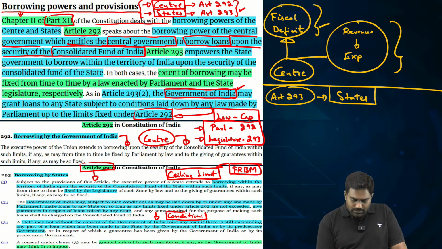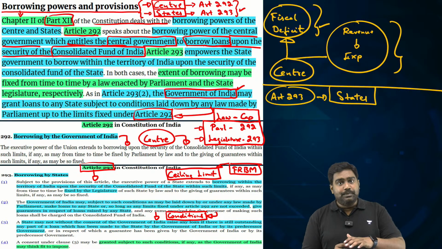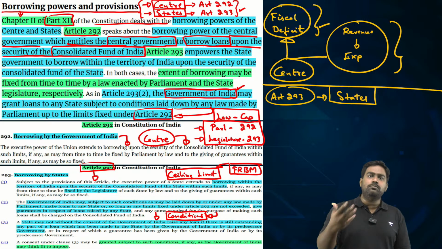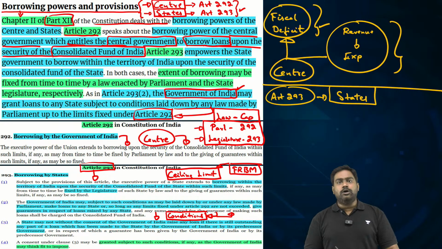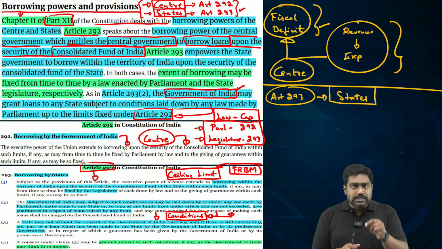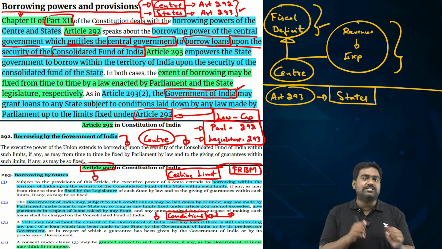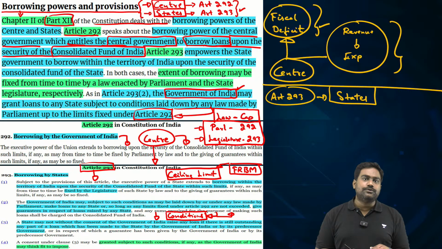The states cannot borrow on their own without the center's approval, especially when the predecessor government has some outstanding debt. Now imagine in a state like Kerala, the former government had borrowed loans under Article 293, maybe from the central government itself. But let's say the predecessor government had not repaid those loans and there is an outstanding liability. In that case, the current government of Kerala, if it has to borrow under Article 293, it has to get the permission of the central government. The center has to approve it. This gives the center direct control over the state's ability to raise loans.